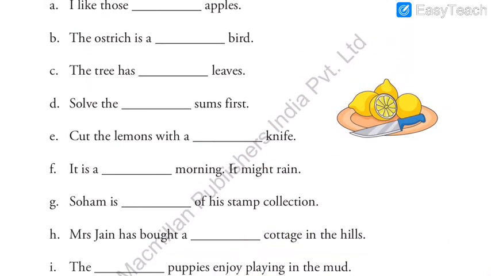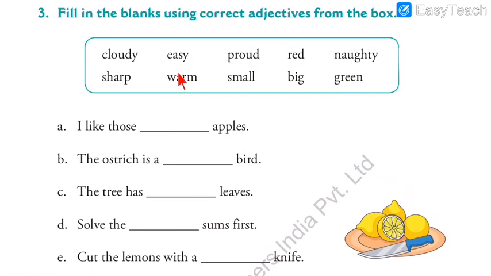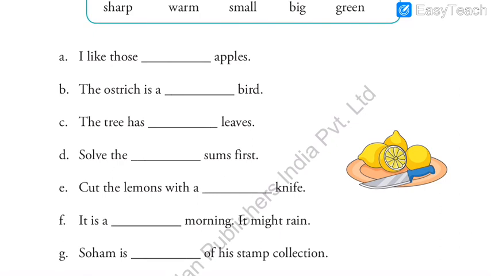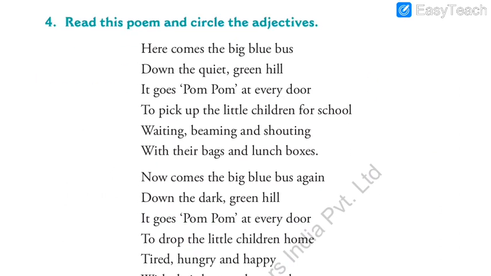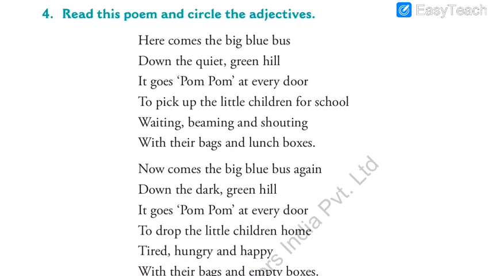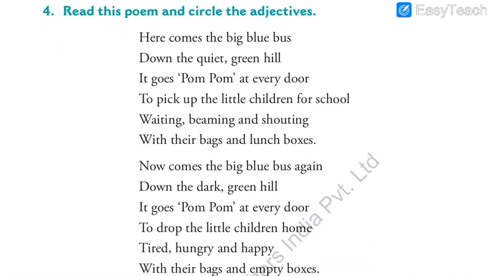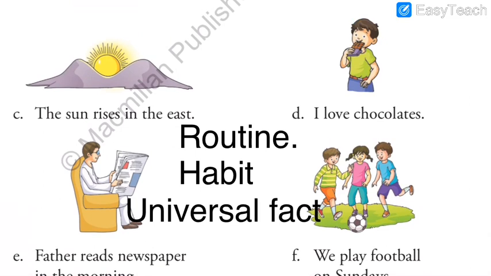Also in the third exercise we had to select the adjective from this box and fit it perfectly into the blanks, and then make the full sentence. In the fourth exercise we had to read the poem and circle the adjectives. This also I have done.